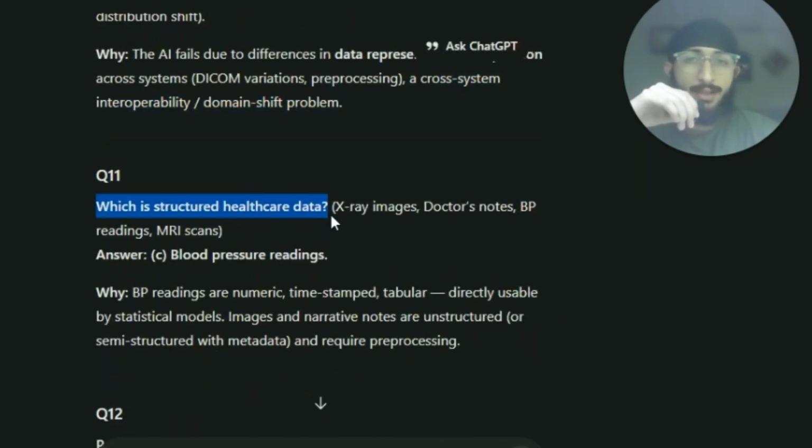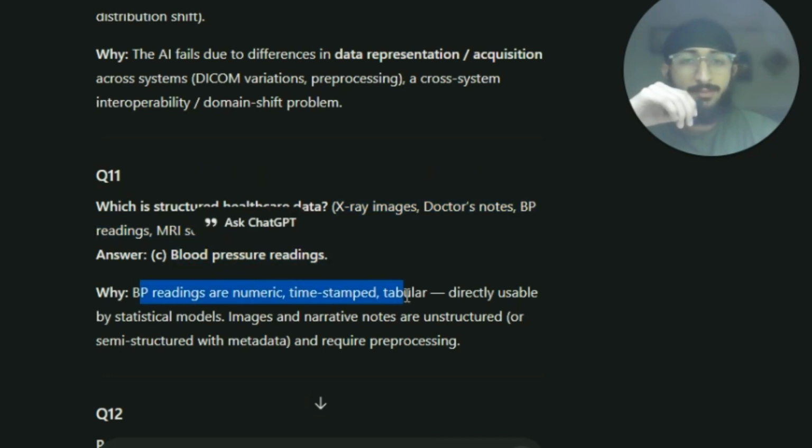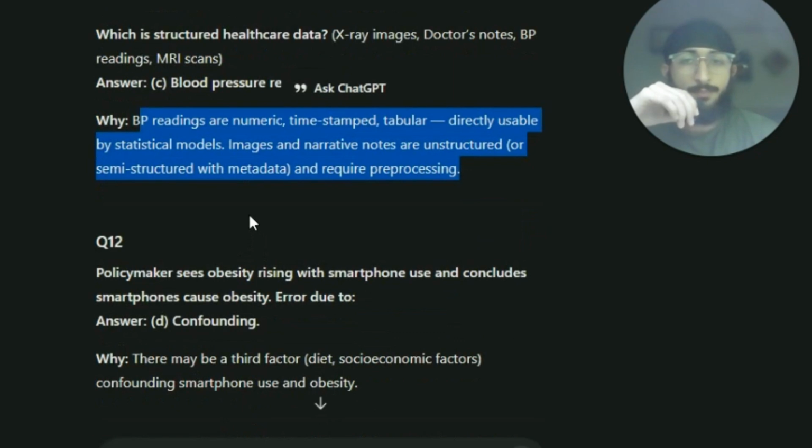Now, which is structured healthcare data? X-ray images, doctor's notes, BP readings, MRI scans. Answer is BP readings. BP readings are numeric, timestamped, tabular, directly usable by statistical models. Images and narrative notes are unstructured or semi-structured with metadata and require processing.